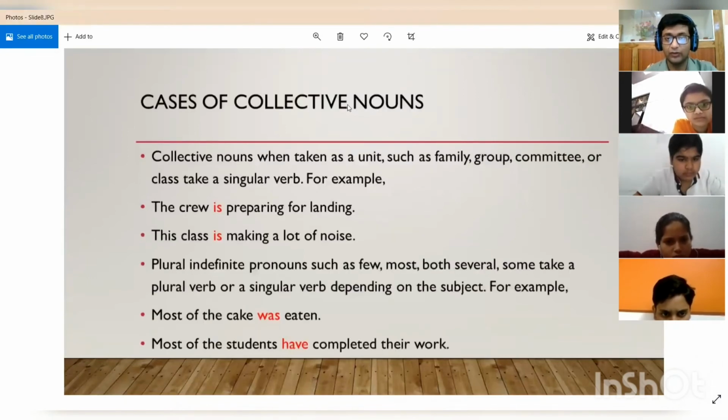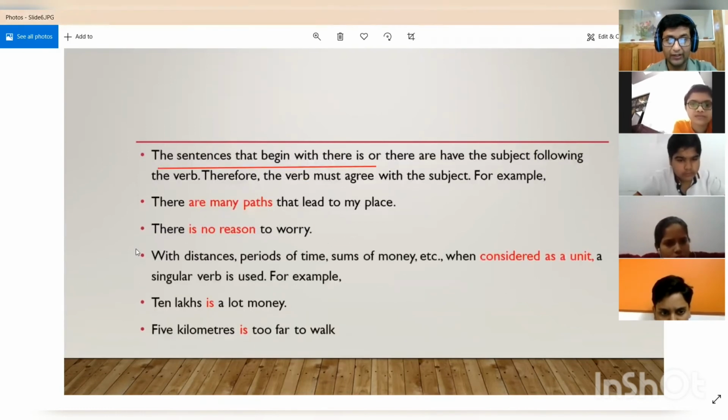Cases of collective nouns. You know what collective nouns are? When nouns are used as a collection, for example, a class, a herd. When we use collective nouns, what kind of verb are we going to use? Collective nouns when taken as a unit. See, there is one more place where we use the word unit. Let's go back. See this case, where we were talking about distances, periods of time, sum of money. Here also, when they are considered to be a unit, we take a singular verb.